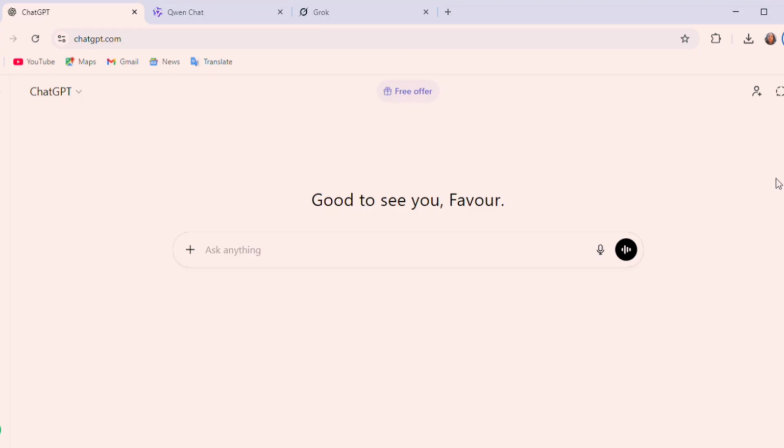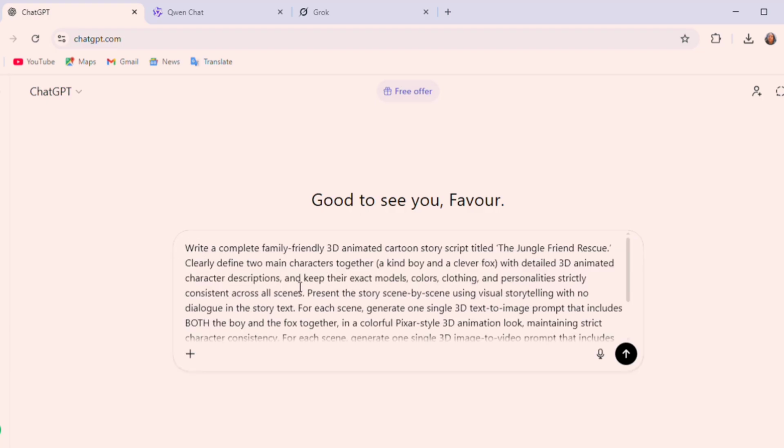Step 1. Here, we are going to be using ChatGPT to write our script. So first you have to go to ChatGPT and then paste your prompt. So if you need the prompt I'll be using, just type prompt in the comment section and I'm going to give you the prompt. So once you're in ChatGPT, my prompt is already ready.